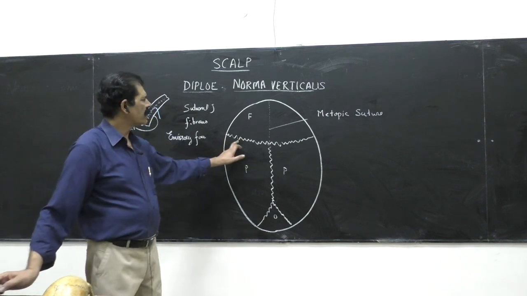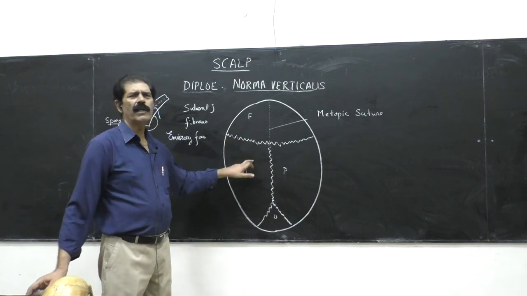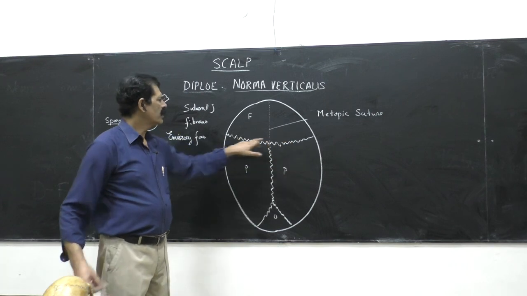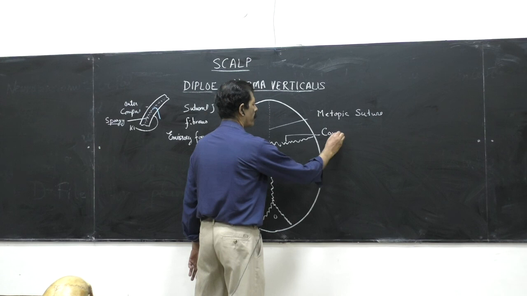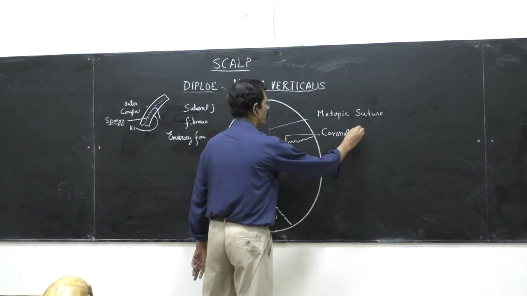The suture in which the frontal bone meets the two parietal bones is called the coronal suture. Coronal suture.